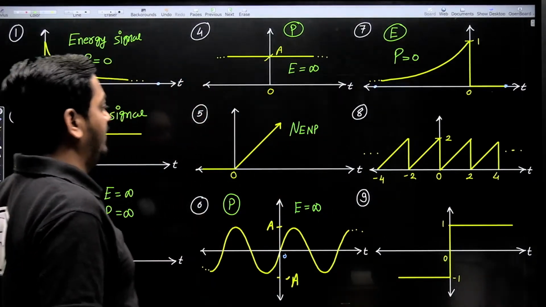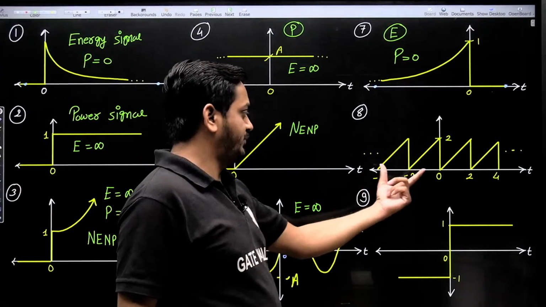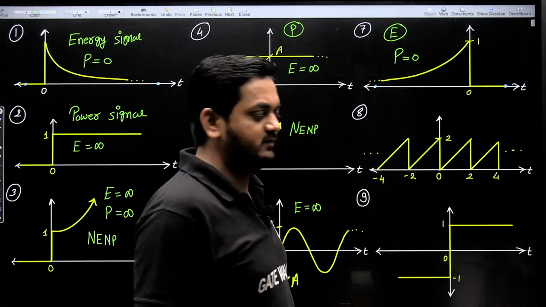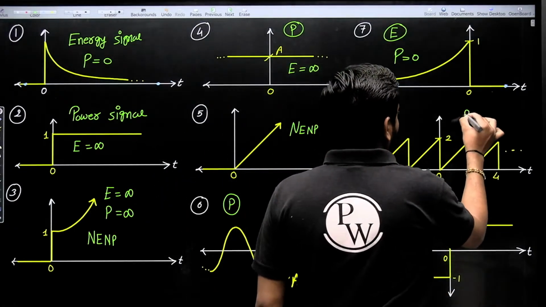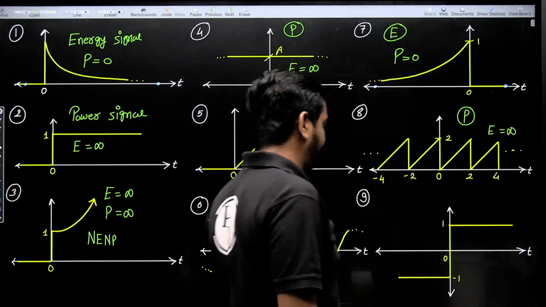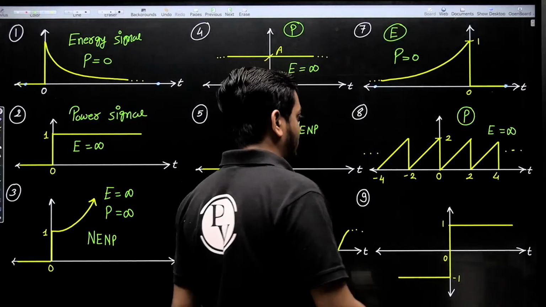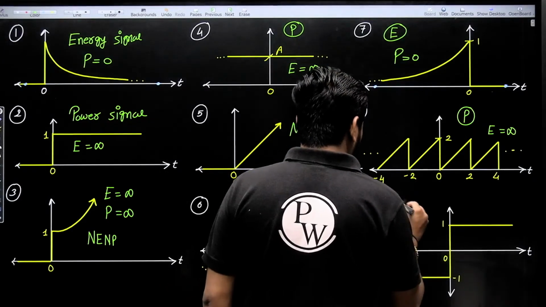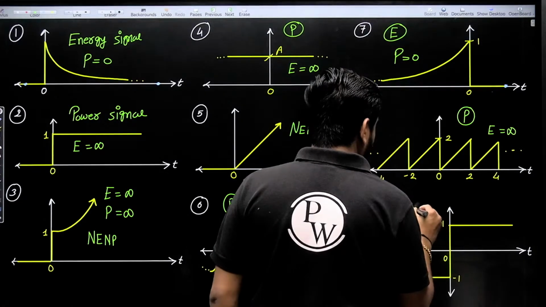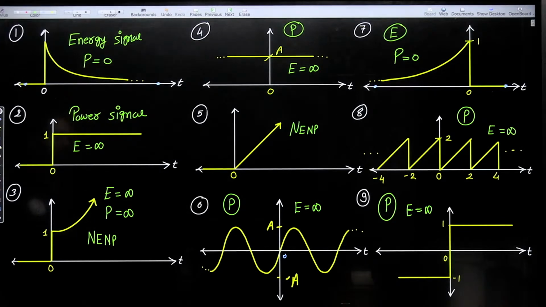Now what about number 8, guys? Here this is also a periodic function, a sawtooth waveform. And I told you each and every periodic function is a power signal. This is a power signal, and energy of a power signal is always infinite. This is the signum function, already we have seen the signum function is also a power signal, correct. This is a power signal, and its energy is always infinite. Clear? Fine? Okay, very good, guys.